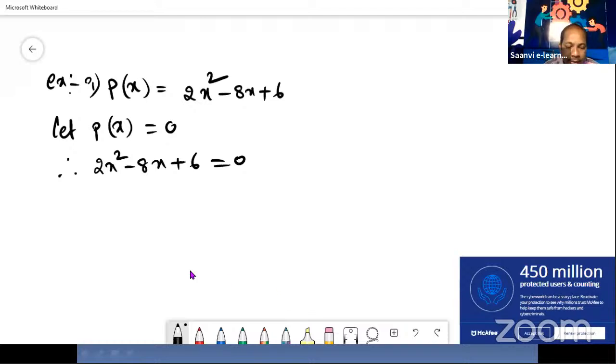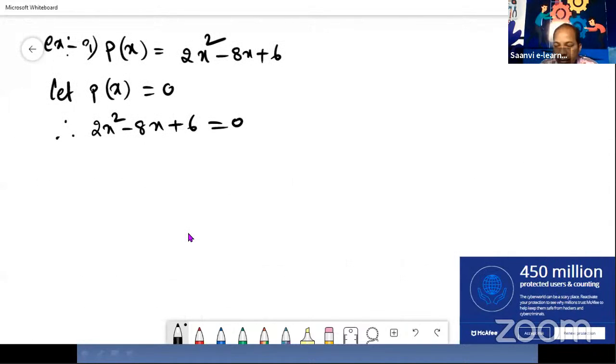So whenever a quadratic polynomial is given, we have to factorize. To factorize it, we have to multiply the coefficient of x squared into the constant term. It means we multiply the first term and the last term.